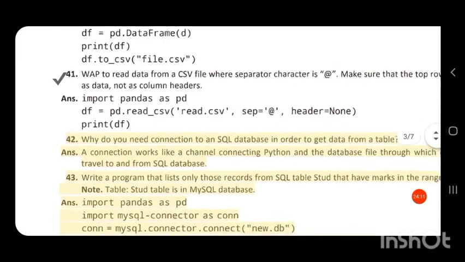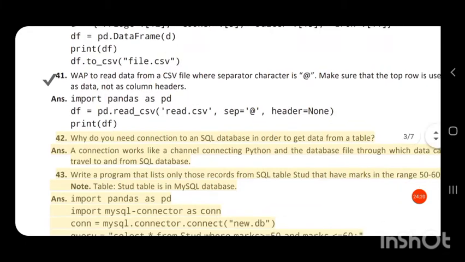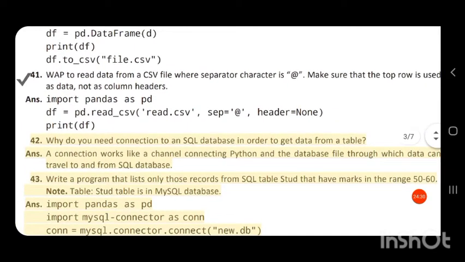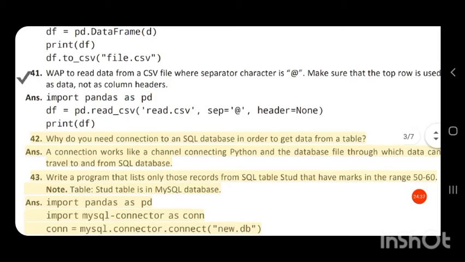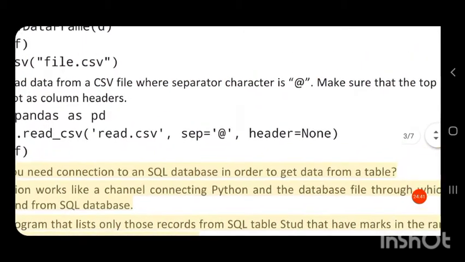So df is equal to pd.read_csv, since in the question you have to read the data from a CSV file.